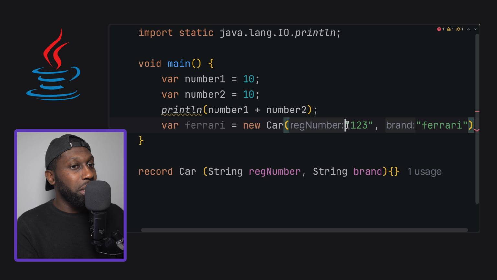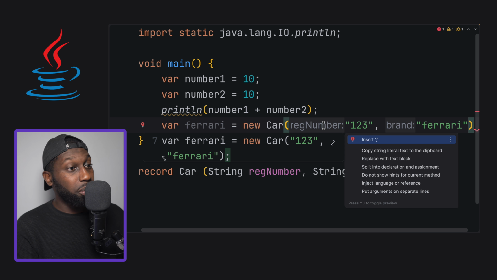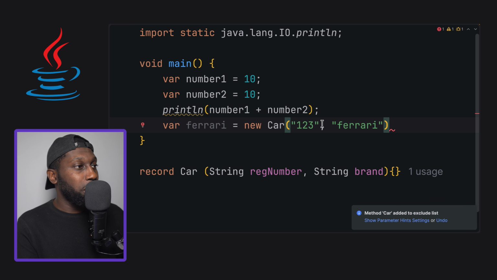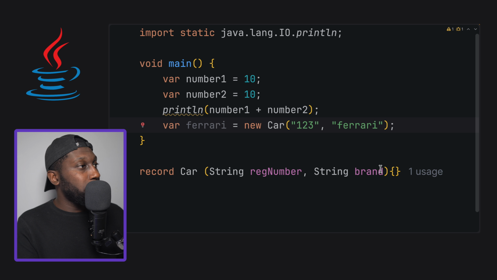So this is not Java, this is IntelliJ actually. So I can disable this by pressing command and then enter, and then do not show hints for the current method. There we go, and you can see that this is much cleaner. All right, cool. So this is it.